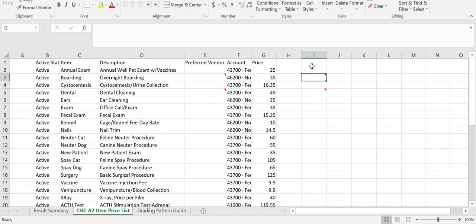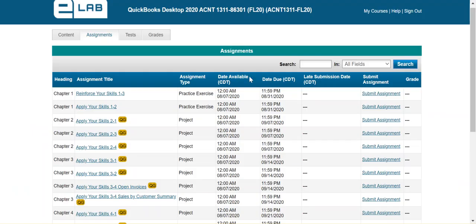Oftentimes, if you find that your information is in the wrong row, it's because you ran the report for the wrong dates. I'm happy to look through what you missed and try to give you some advice, but always look at your feedback file first, because most of the time it will tell you what you did wrong and you'll be able to fix it. One thing I want to caution you about is misspelling. It's really embarrassing to misspell something in business, especially a customer's name. So pay particular attention to spelling things correctly.